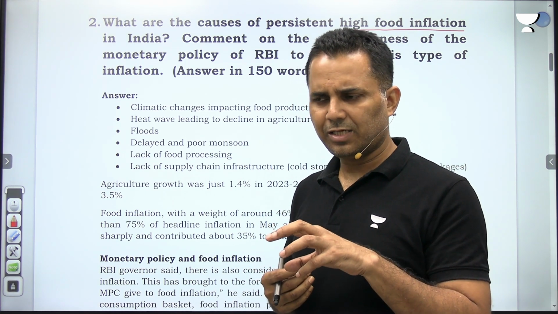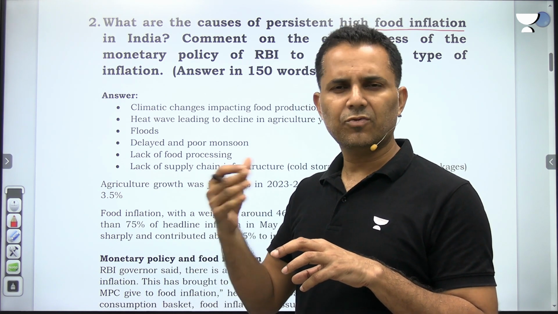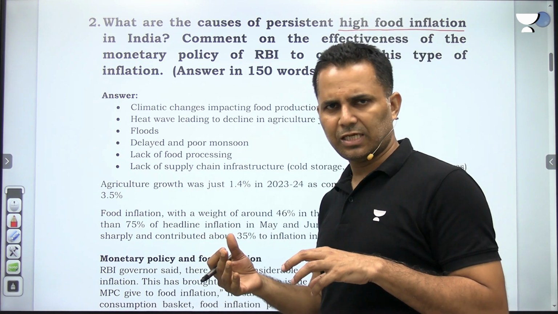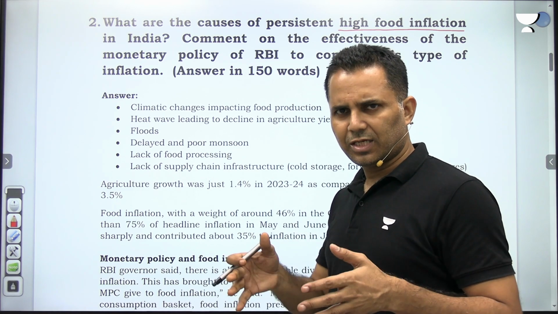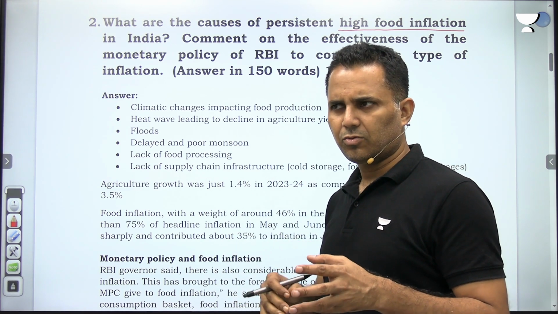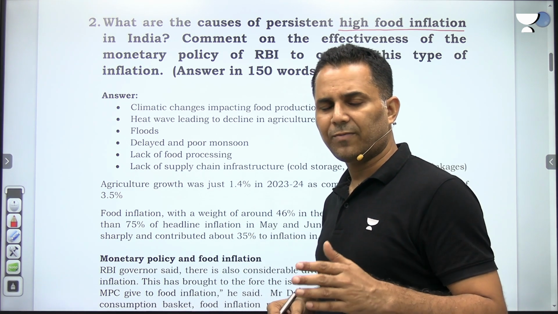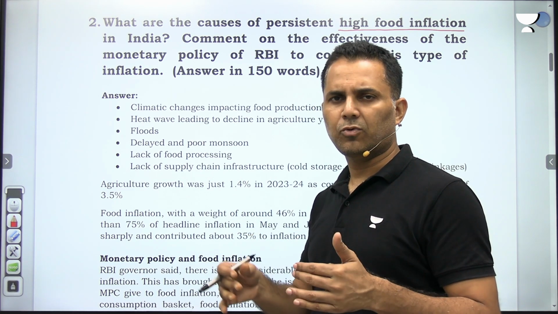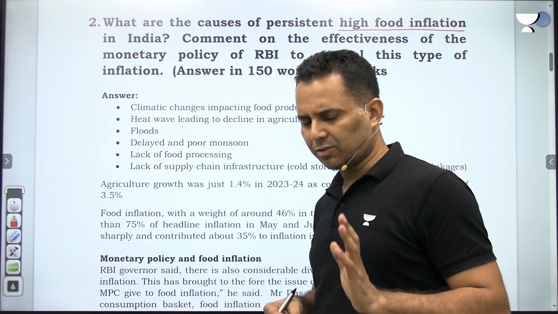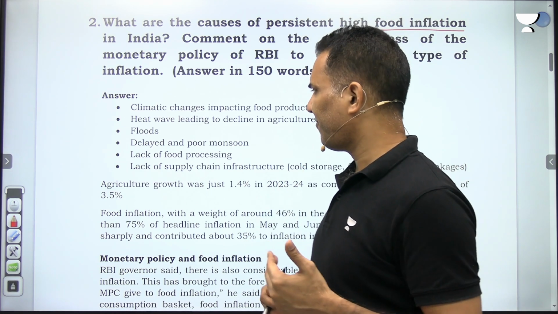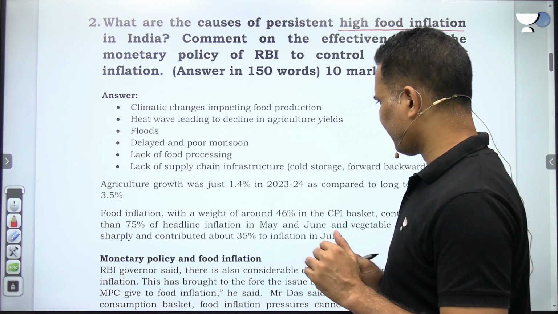These are recurrent phenomena, and there are certain structural problems like supply chain problems, lack of processing facilities, lack of cold storage facilities, lack of forward and backward linkages. All this results in persistent high inflation, and in the last 1 year food inflation was really high. One of the reasons could be that our agriculture growth, which is generally 3.5%, was just 1.5% last year, 2023-24. So food grain production has also not increased to that level. That is also one of the reasons for the high food inflation. So this is the simple part. Anyone can write this, and this information is everywhere.